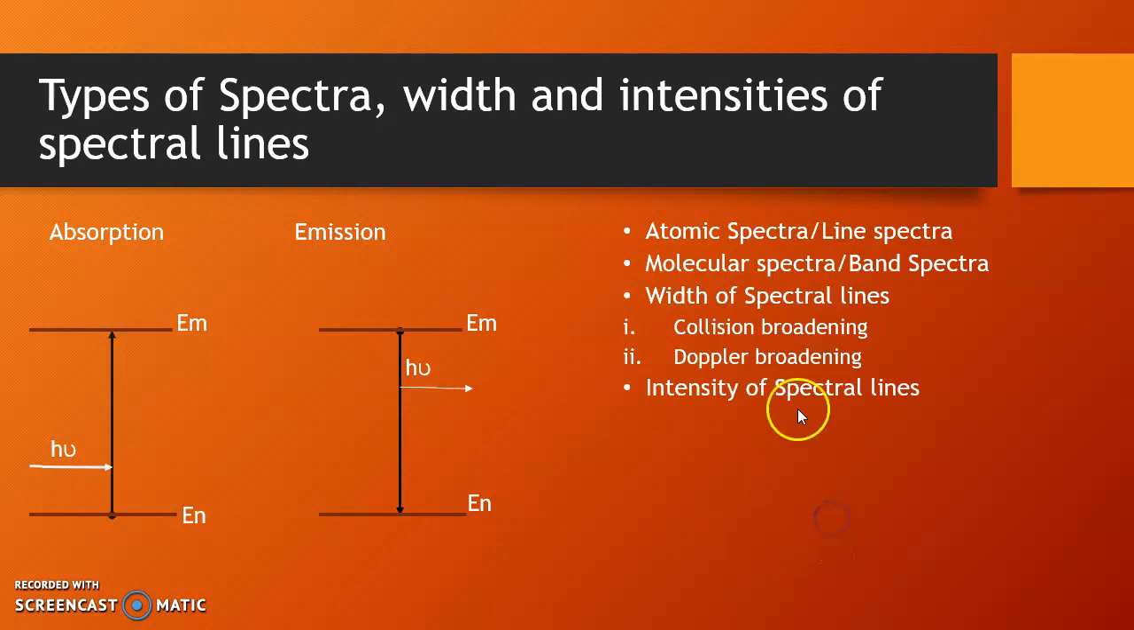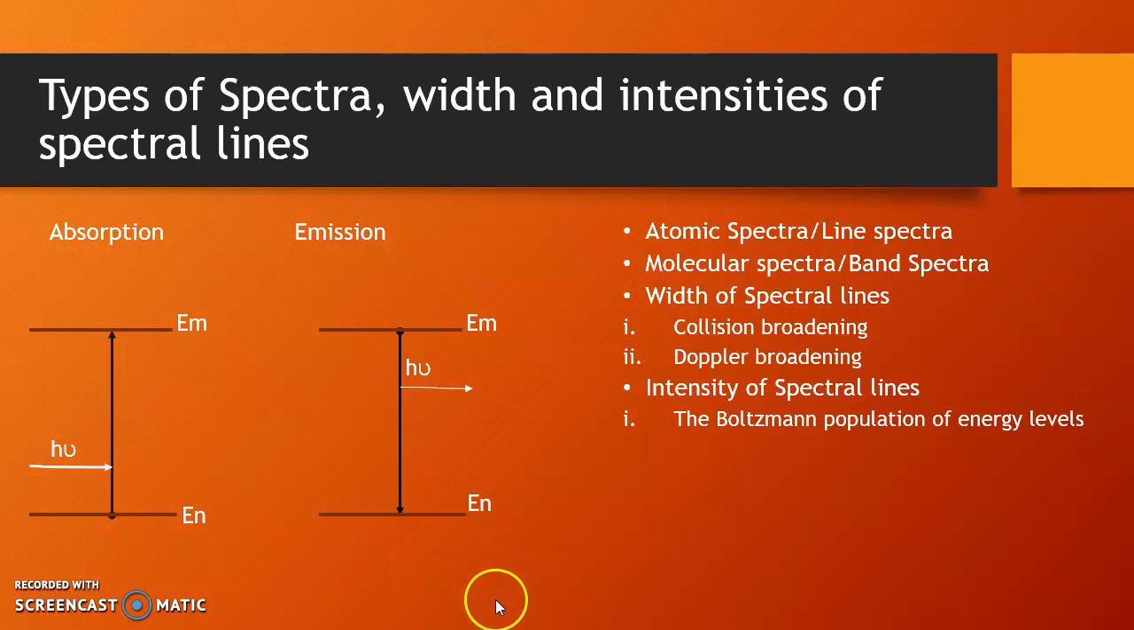Another important term while we are interpreting the spectra is the intensity of spectral lines. Intensity of spectral lines is determined by the Boltzmann population of energy levels, the transition probability between the energy levels, then Beer-Lambert's law and selection rules.